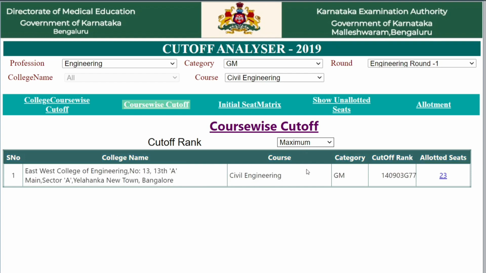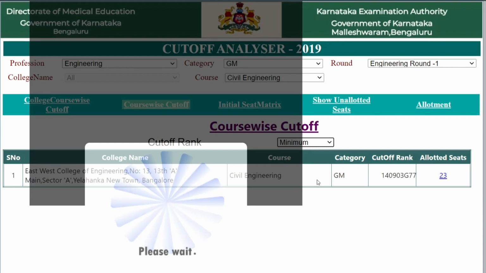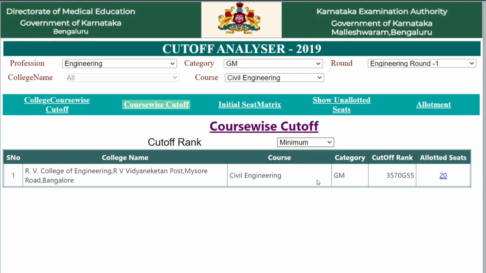So if you select minimum, means the top rank, it may be RV College. So yeah, RV College of Engineering civil engineering seat for 3,570. Rank number 3,570 has got civil engineering seat in RV College of Engineering, which is meant to be the top college of Karnataka. This comes out to be course-wise cutoff.